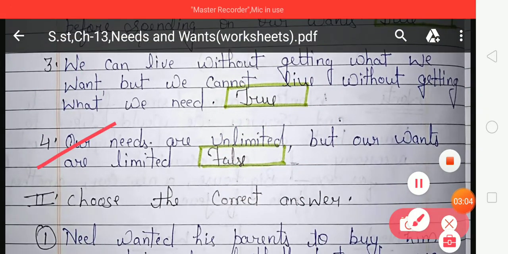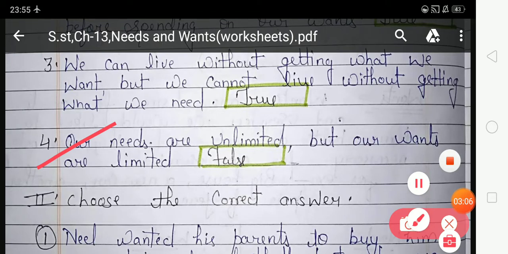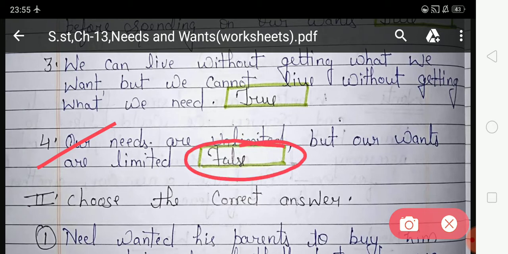Now look at the fourth number. Our needs are unlimited but our wants are limited. Is this statement right or wrong? Wrong, because both are unlimited. So you have to write false in the given box, and here false is already written.